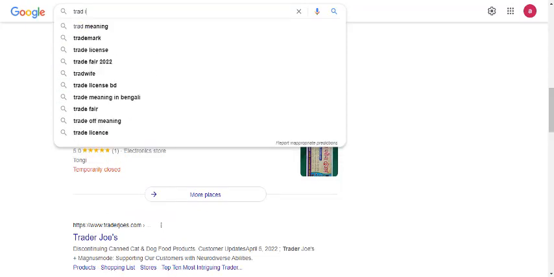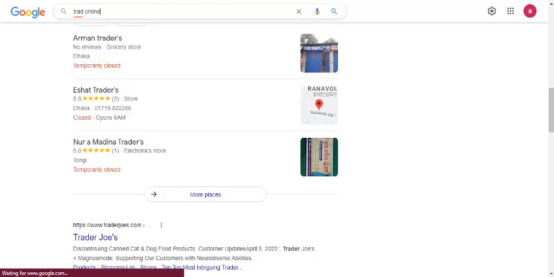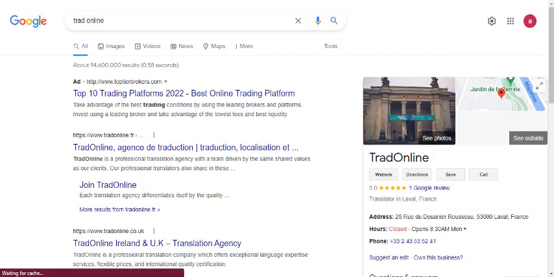Trade online. Trade online. You can trade with another multi-company platform. Trade online.